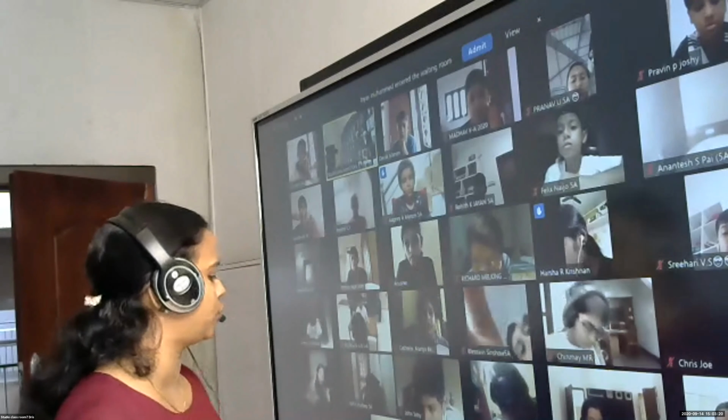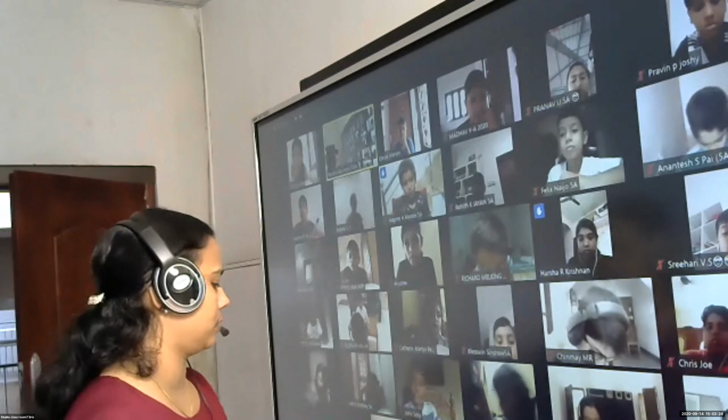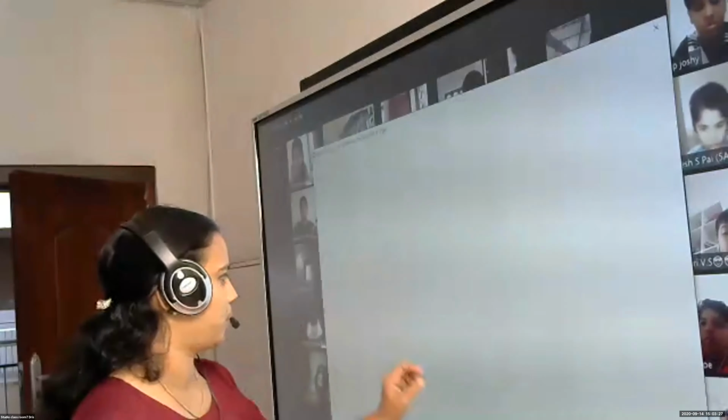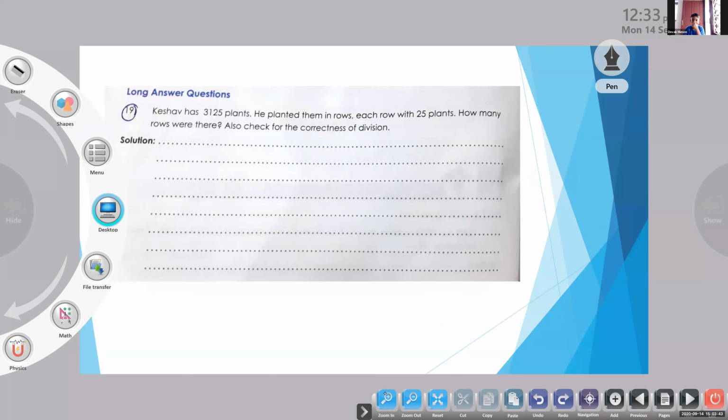So children, can we do this question together? All of you have to write the sentences. We can do together. Madhav, can you tell me, can you see the board? Yes, ma'am. Okay.